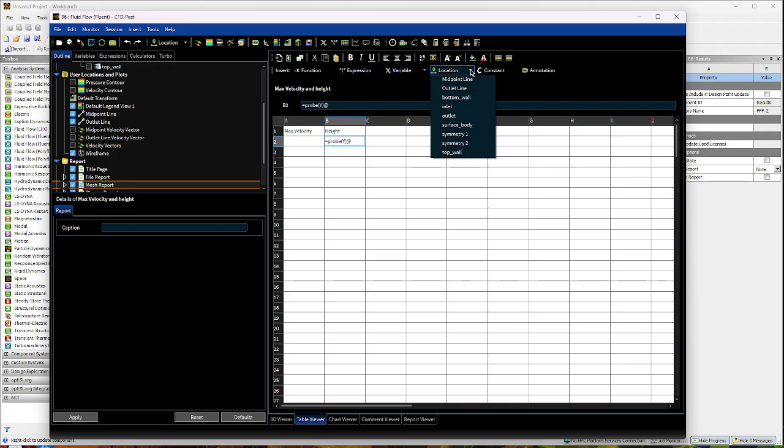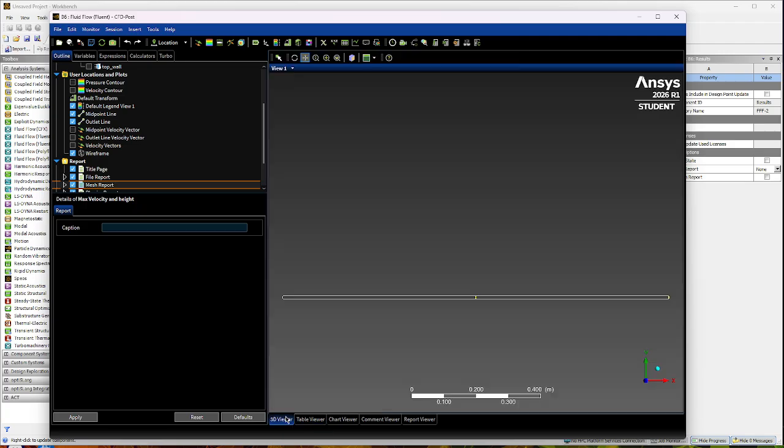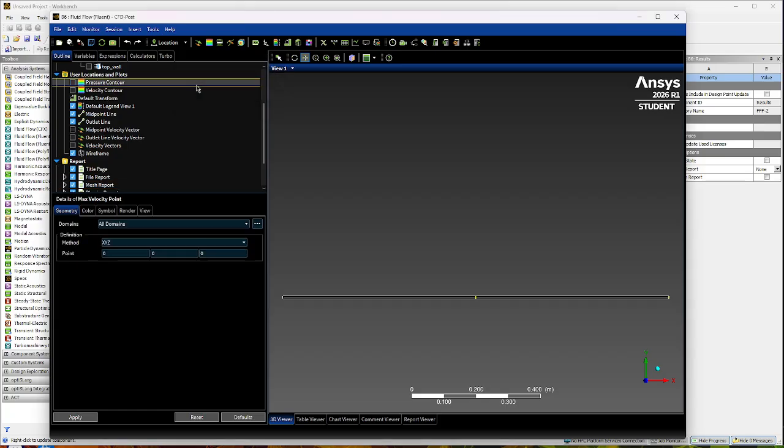And then at, we're going to do midpoint as outlet line. Actually, wait, hold on. I'm going to do point max velocity points method.